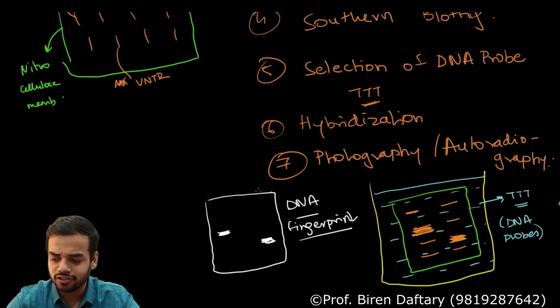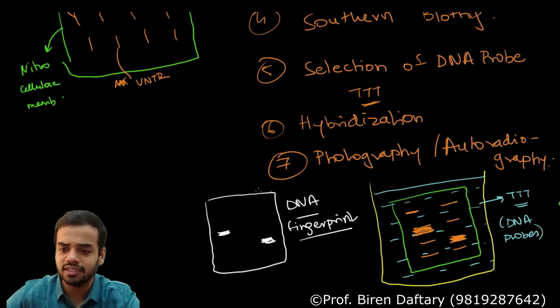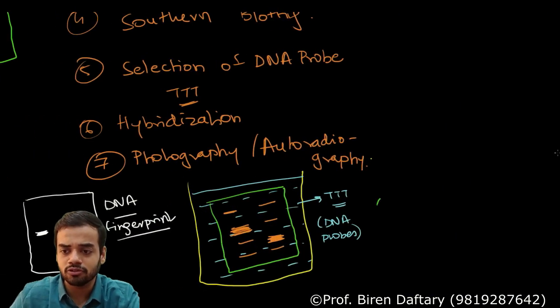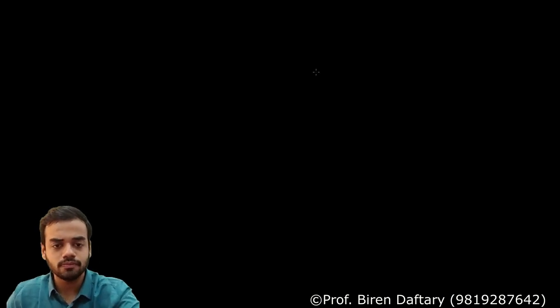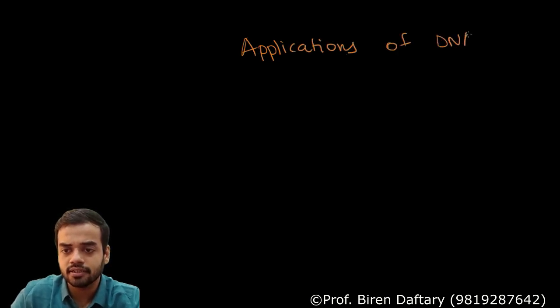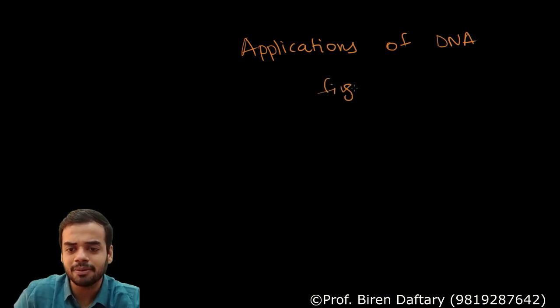The last part of this topic is applications of DNA fingerprinting. So I am going to write down the applications over here. Oh, we are running out of space, it seems. Oh, we still have space. Good. Applications of DNA fingerprinting. 3 applications.